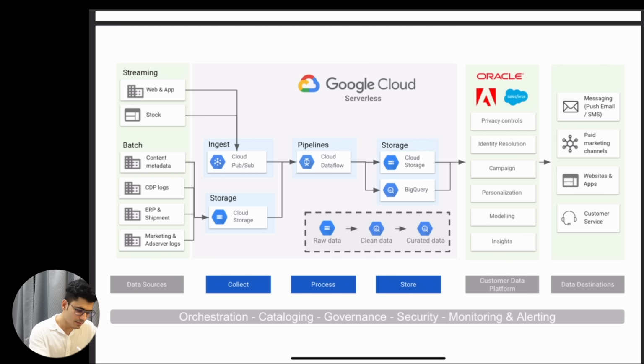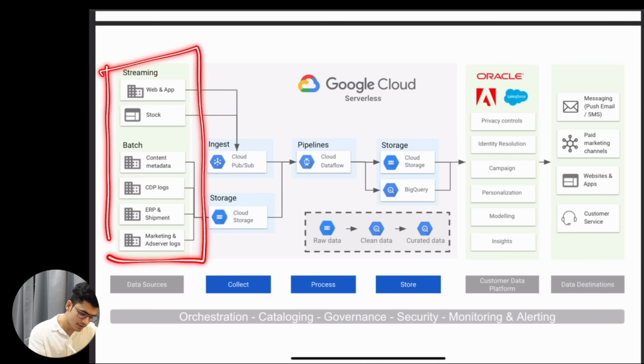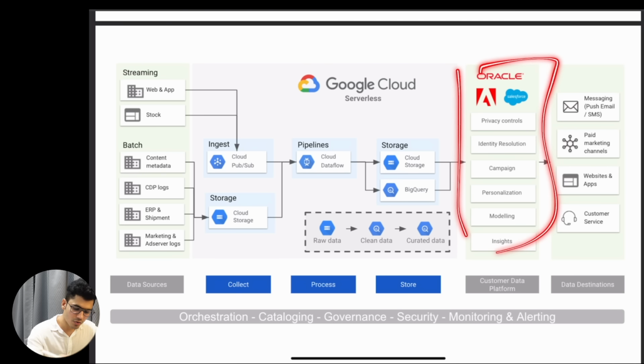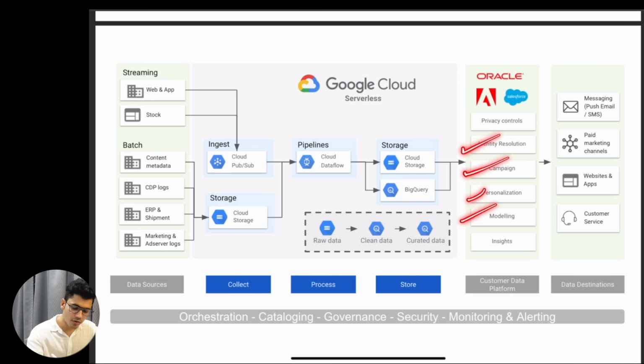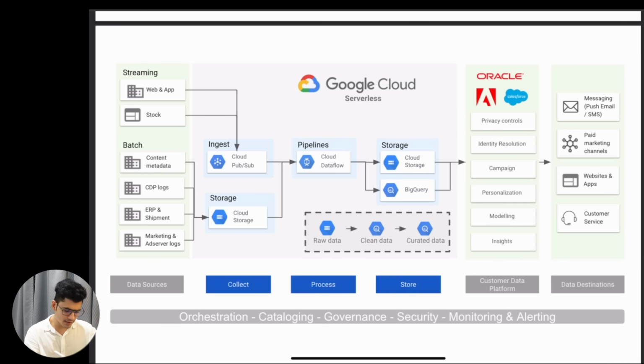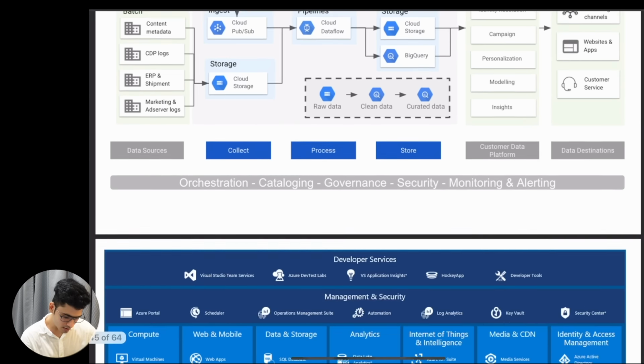Same fundamental concept applies. I have data coming from multiple places. I ingest this data, I store this data. There is a pipeline that is running right now. Again, I store some data onto BigQuery. And then there is some privacy on Oracle Cloud, like an identity campaign running. This is the end user part. There is a customer platform, and data destinations such as web apps, customer service, marketing, messaging. Same fundamental concept: data source, collect, process, store, and give to something. This is where the entire data engineering is happening. I get the data, I ingest it properly, I store it, I process it, I give it back. Okay, now this is done on GCP.